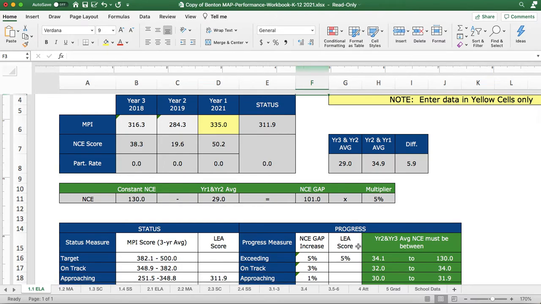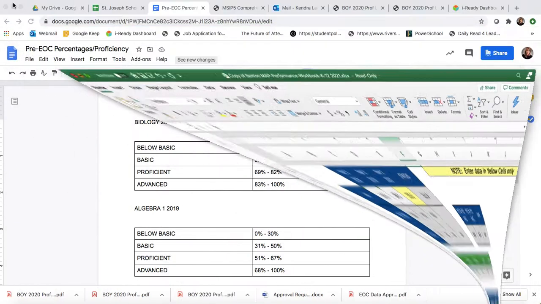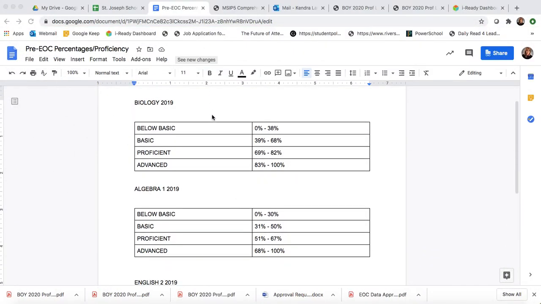So this is how this scorecard really works. It is relatively simple in the approach. The one or two things that you might have questions about would also be about how do we know the students' proficiencies on the pre-EOCs? Well, we used the 2019 data to develop a proficiency scale that is tied to percentages.